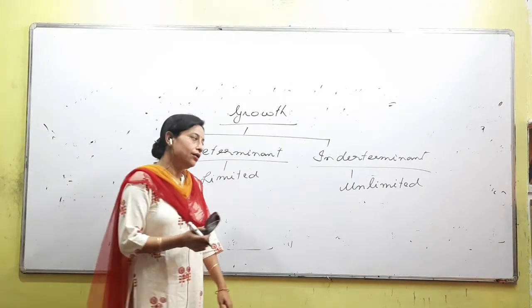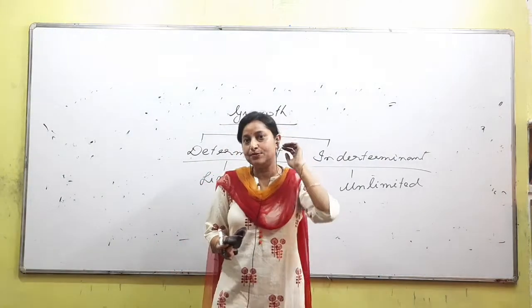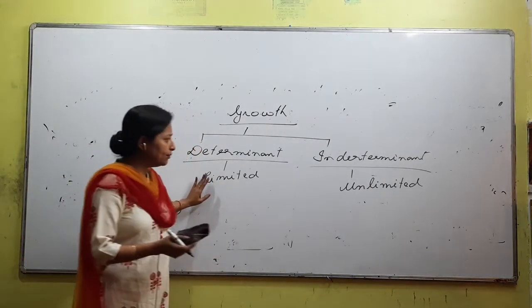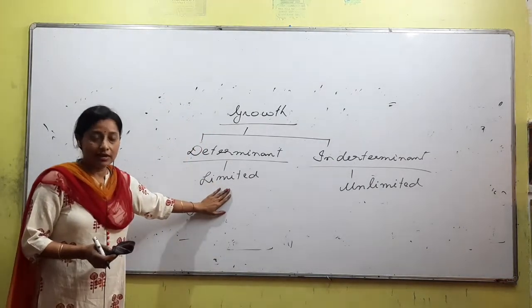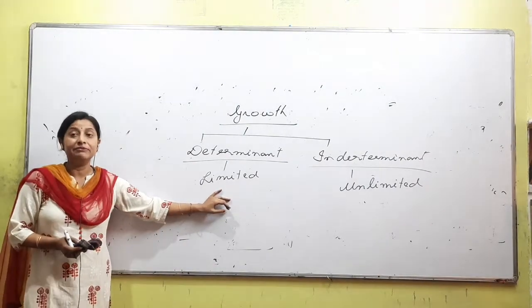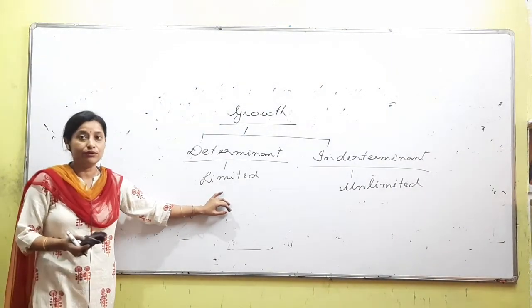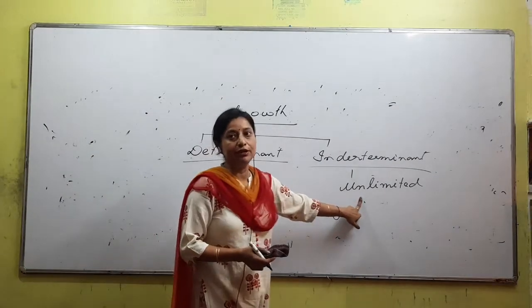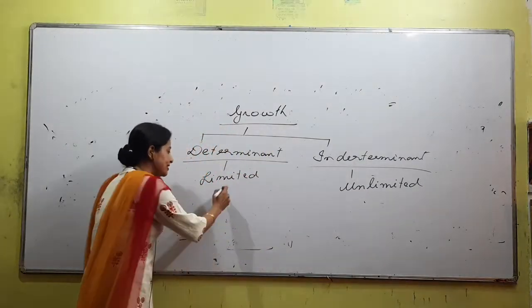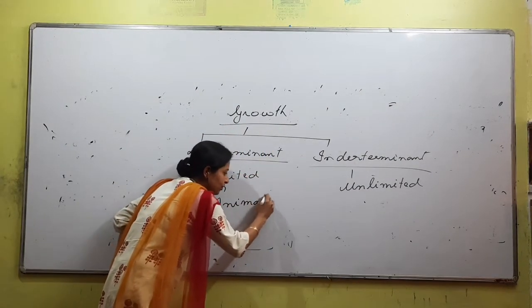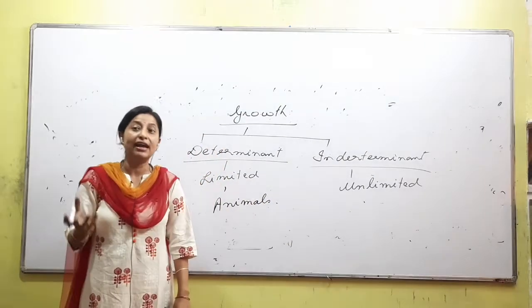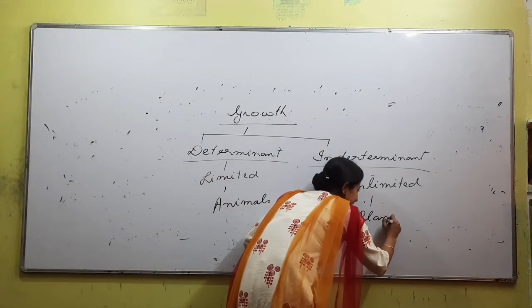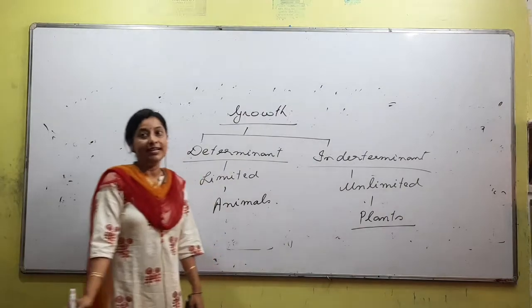Okay, that is one answer, because unicellular organisms we generally consider it never dies. But we can consider that also the answer. I am looking for is between plants and animals. The growth in animals is obviously limited growth, and the growth in plants is unlimited growth. In animals, we know they grow up to a particular time and after that they do not grow, but in case of plants they will keep on growing up till the time they live, and that is what is called unlimited. Is the point understood?